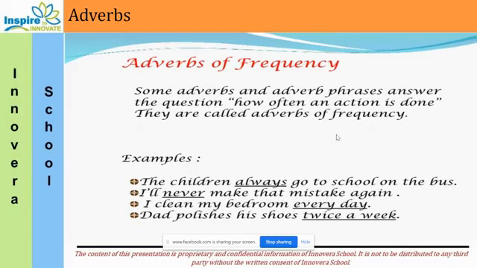Tomorrow we will move ahead, but before we close the class, you have some homework. Do lesson 11, adverbs, page number 63, section A. Fill in the blanks with a suitable adverb from the box below. This work you will all be doing in your grammar textbook, on page number 63, section A. Okay, lesson number 11, adverbs. Okay, till then, goodbye.